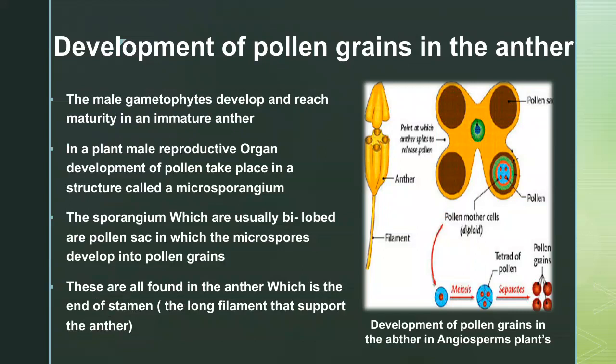Development of pollen grains in the anther. The male gametophyte develops and reaches maturity in an immature anther. In a plant, the male reproductive organ develops pollen in a structure called the microsporangium. The sporangia, which are usually bilobed, are pollen sacs in which the microspores develop into pollen grains. These are all found in the anther, which is the end of the stamen.